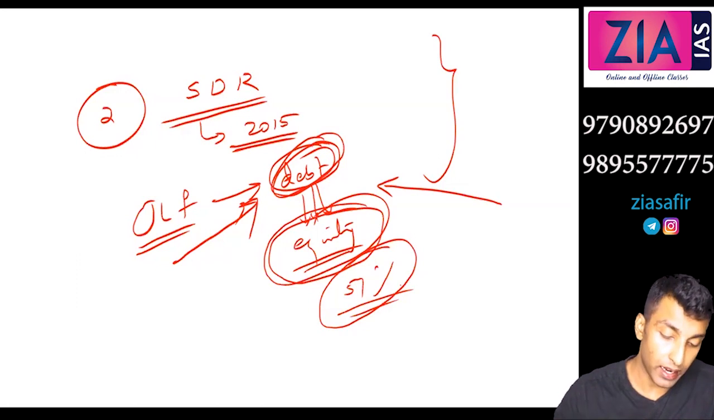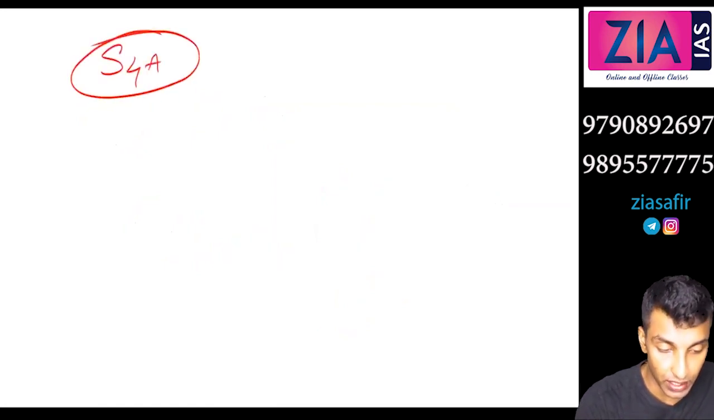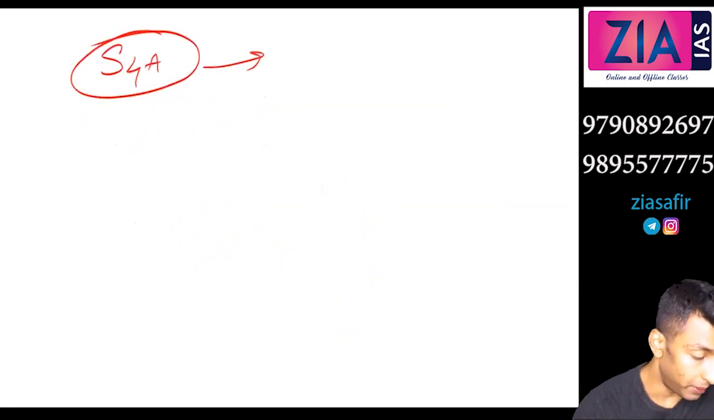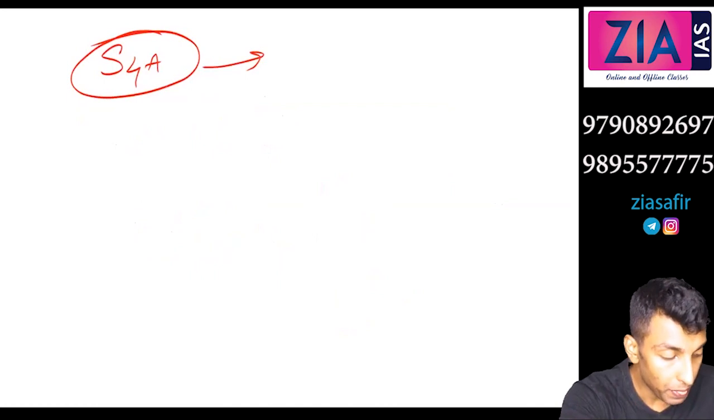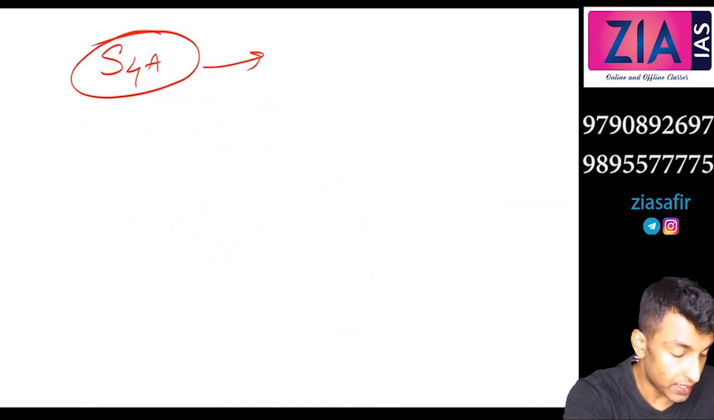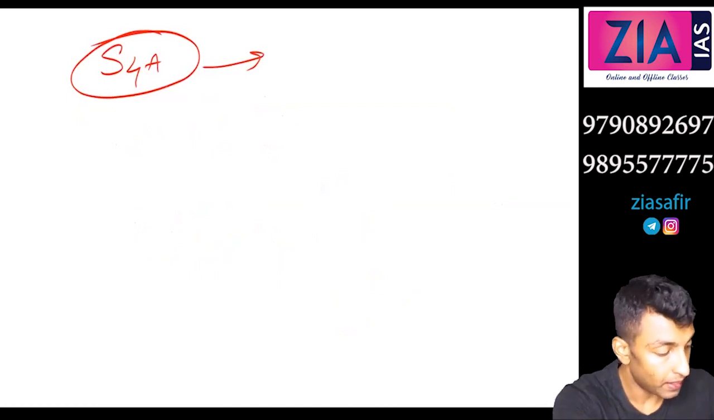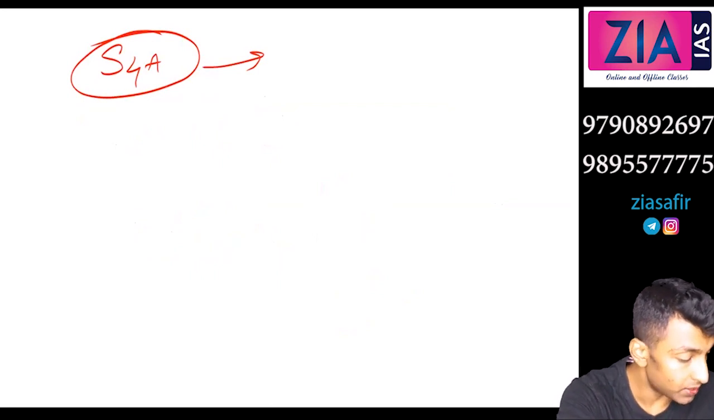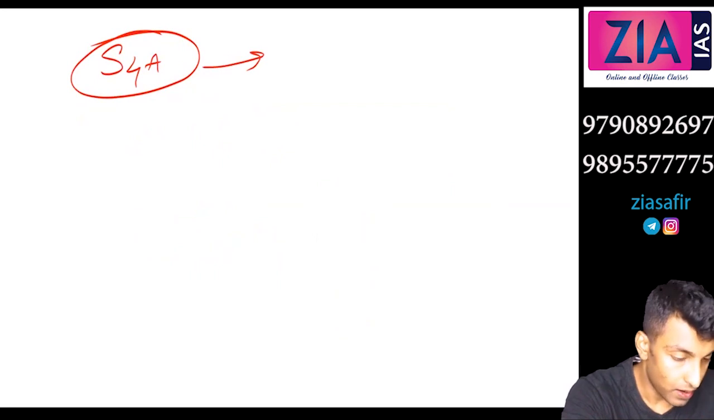Now one more scheme you can write: Scheme for Sustainable Restructuring of Stressed Assets, S4A, 2017. This was a question in prelims. Scheme for Sustainable Structuring of Stressed Assets, S4A. Okay, so introduced in 2016.